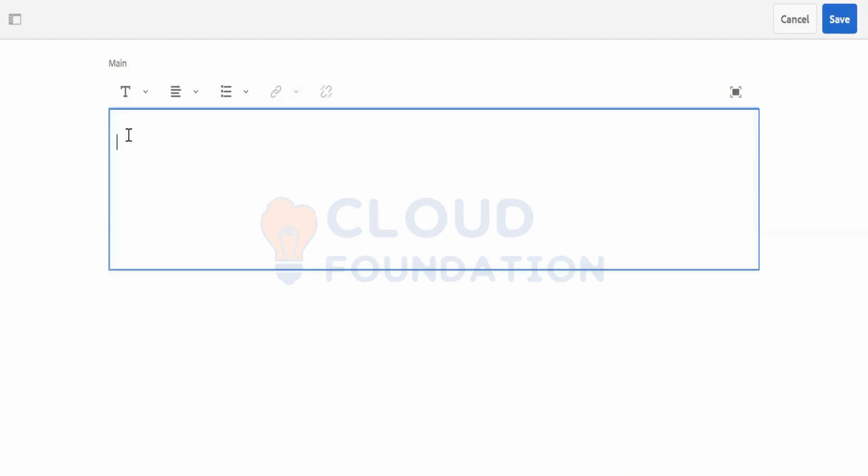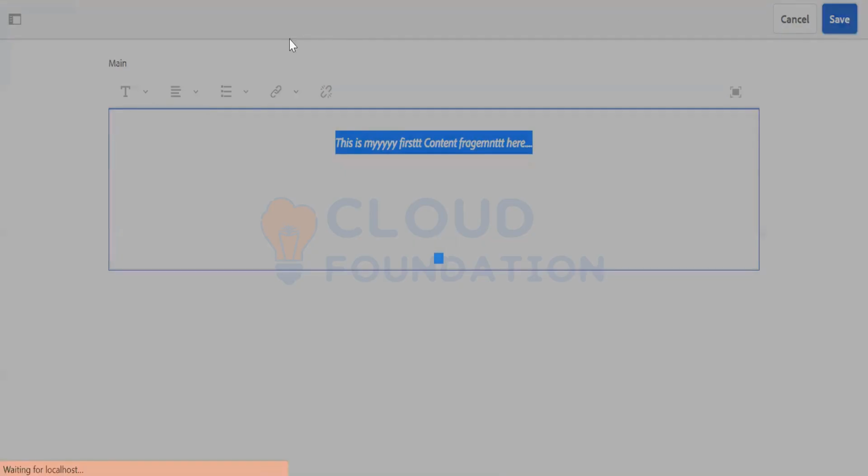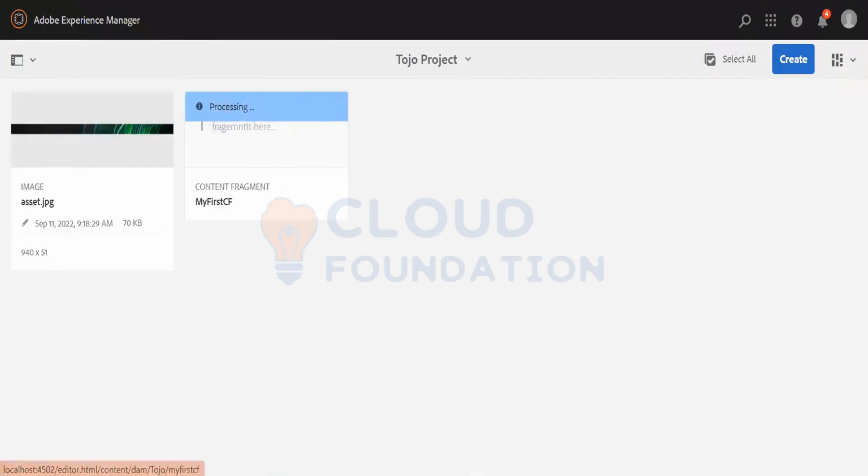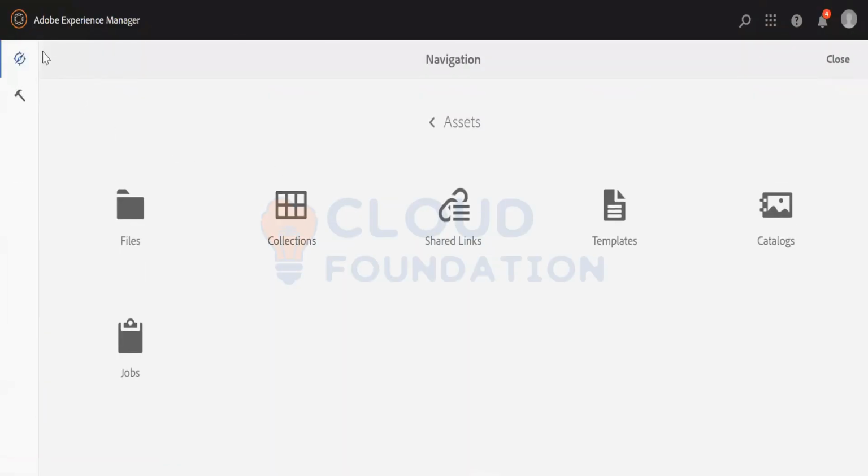Now, if I create this, this is my content fragment here. Just this, and let me just align it to center. Let me just save. This is my content fragment ready. Now if I have to refer to it, how will I do it? I will go to pages.